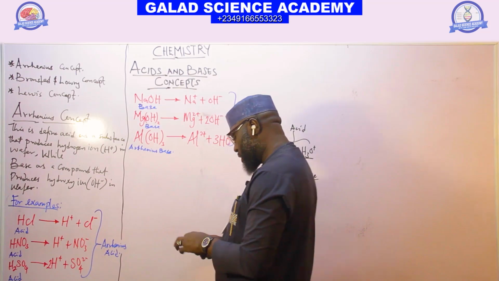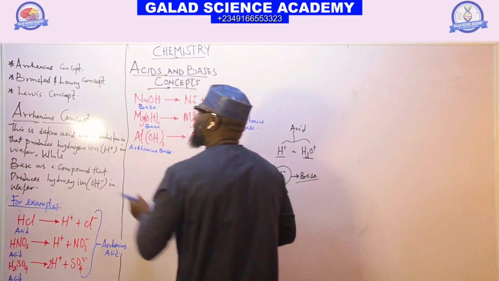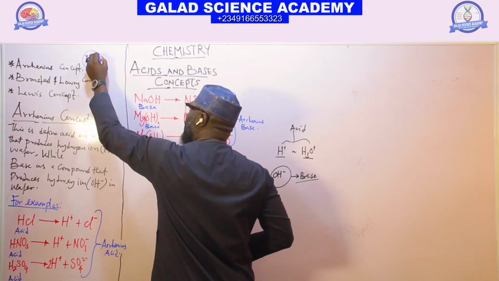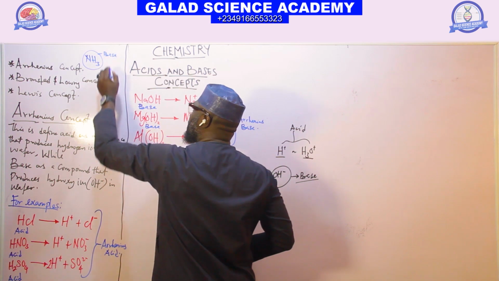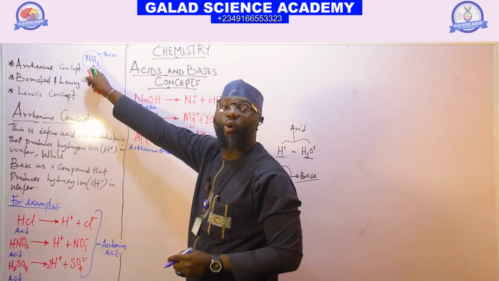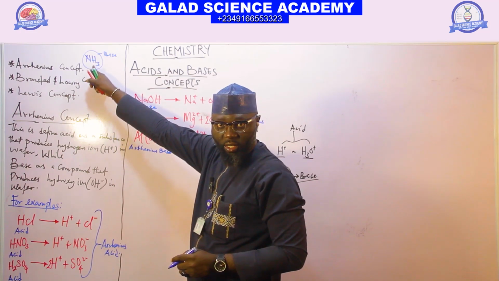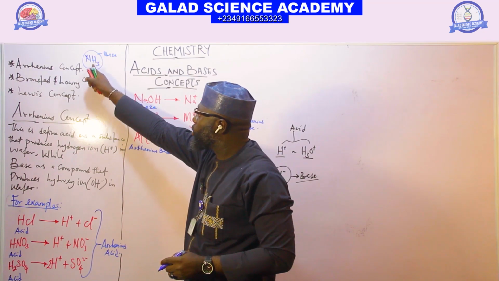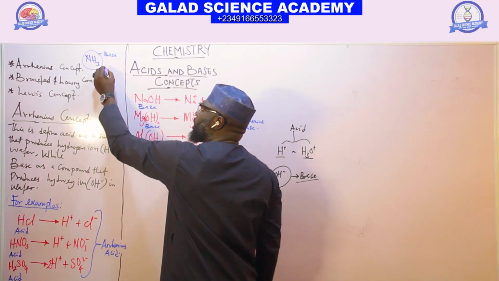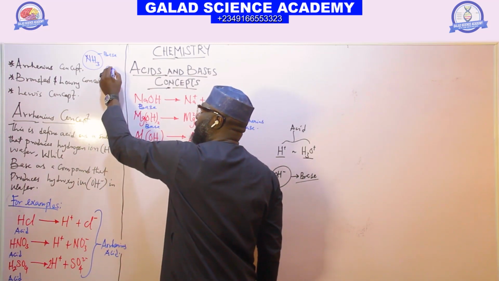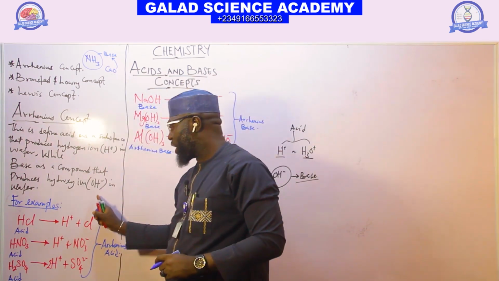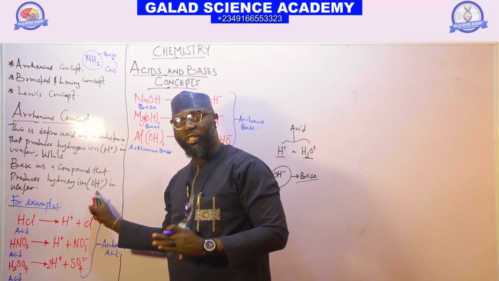If you look at these compounds, NH3, ammonia, this ammonia is a base, but it does not possess OH-. So that is one of the limitations of the Arrhenius concept. Look at calcium oxide. It's also a base, and does not have OH. That is one of the limitations of the Arrhenius concept.